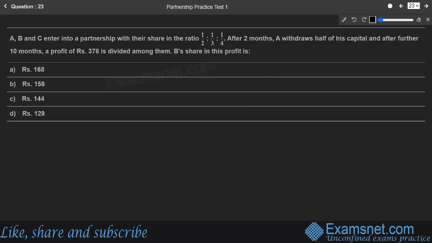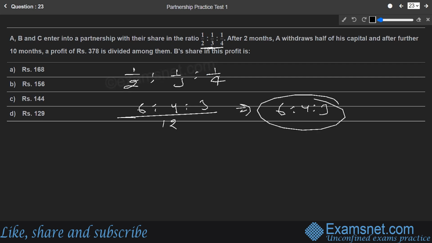Okay. A, B, C enter into a partnership with their share ratio 1 by 2 is to 1 by 3 is to 1 by 4. So we need to simplify this ratio first. That is the investment ratio. If we take the LCM, it comes out to be 12. So it is going to be 2 sixes are 12, 3 fours are 12, and 4 threes are 12. So the ratio comes out to be 6 is to 4 is to 3. This is the investment ratio that is available with us.